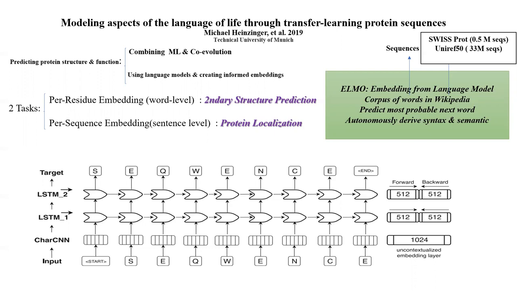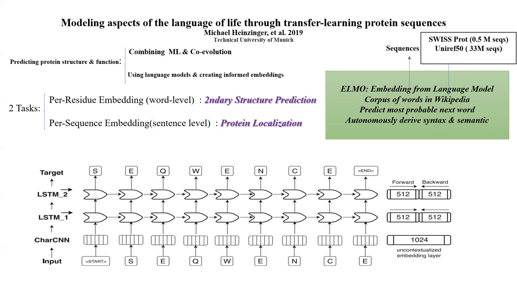There are two different tasks that the authors are evaluating. The one is per residue embedding, and the other is per sequence embedding for predicting protein localization and secondary structure. And then the overall workflow is that they are dealing with input sequences, they are tokenizing them, and then in the second layer in here, they are mapping them into an embedding layer. So they derive fixed continuous vectors that are independent of each other.